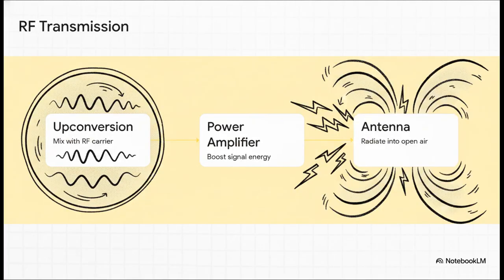Next, we make the physical leap. Step 7 is up conversion, where we mix those baseband analog signals with a local high-frequency radio carrier wave. Step 8, the power amplifier violently boosts that signal's energy. And Step 9, the antenna radiates that perfectly crafted electromagnetic wave straight out of the hardware and directly into the unforgiving open-air channel. This is where it immediately begins battling noise, fading, and interference.